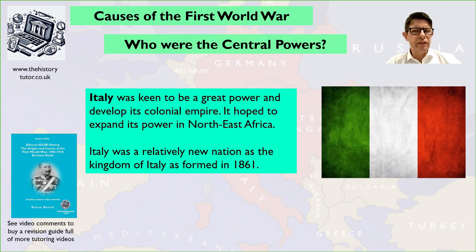And they were not really a great power yet, but they were keen to be a great power. And they wanted to develop their colonial empire, particularly in northeast Africa. Italy, again, was a relatively new nation, having formed from a group of separate states. It was only formed in 1861.